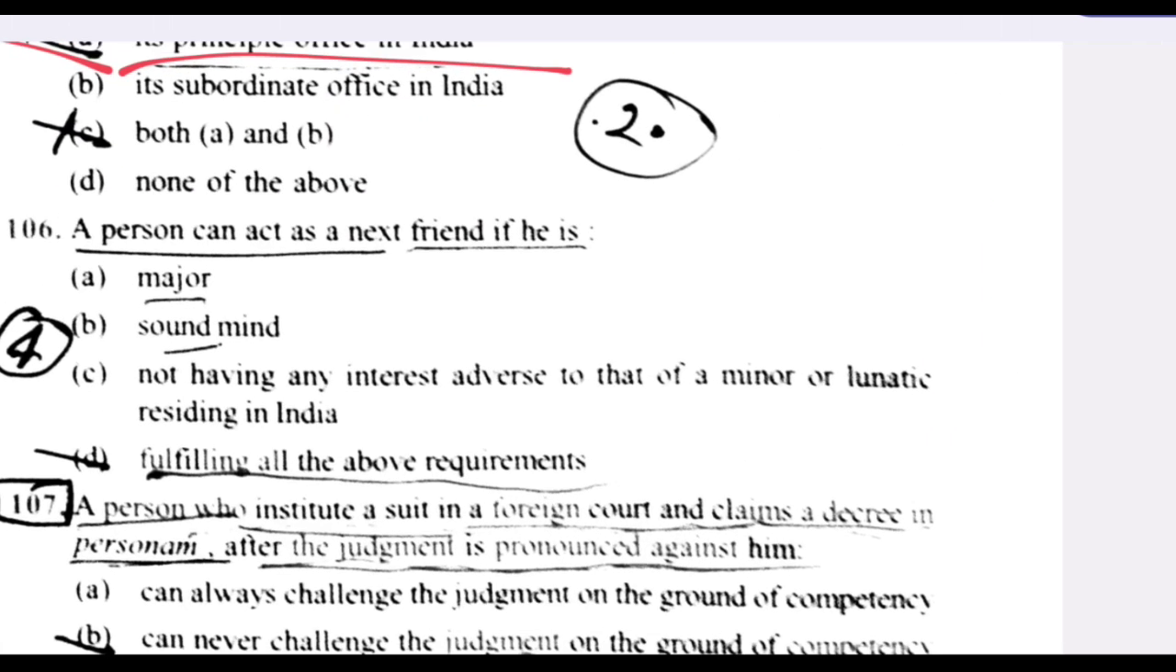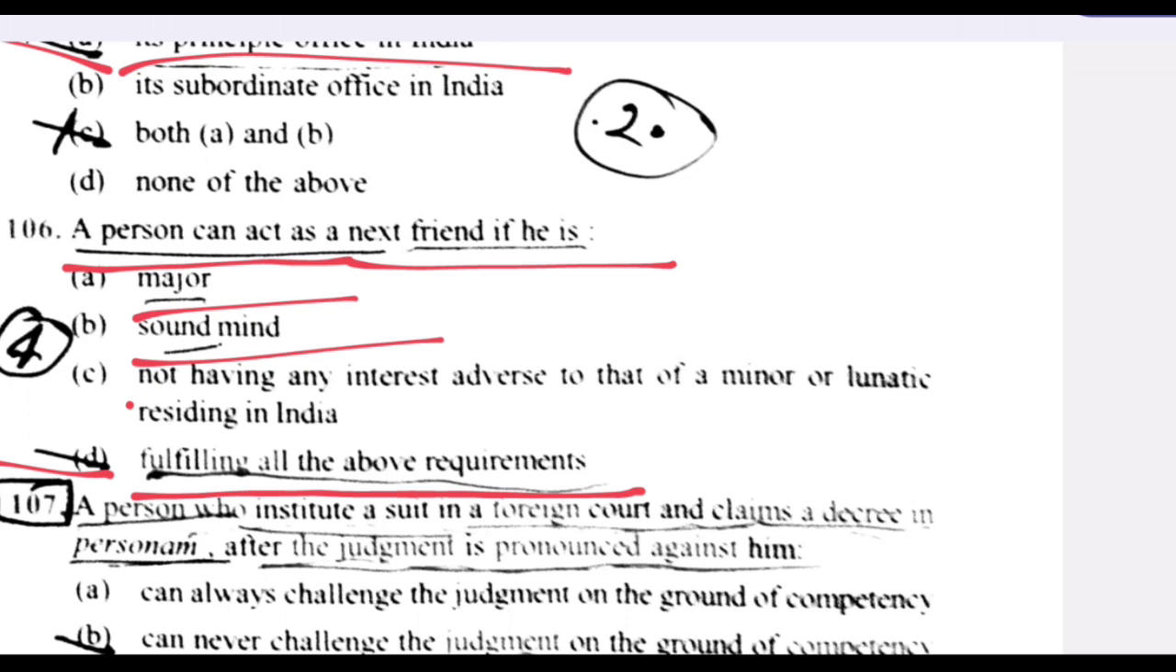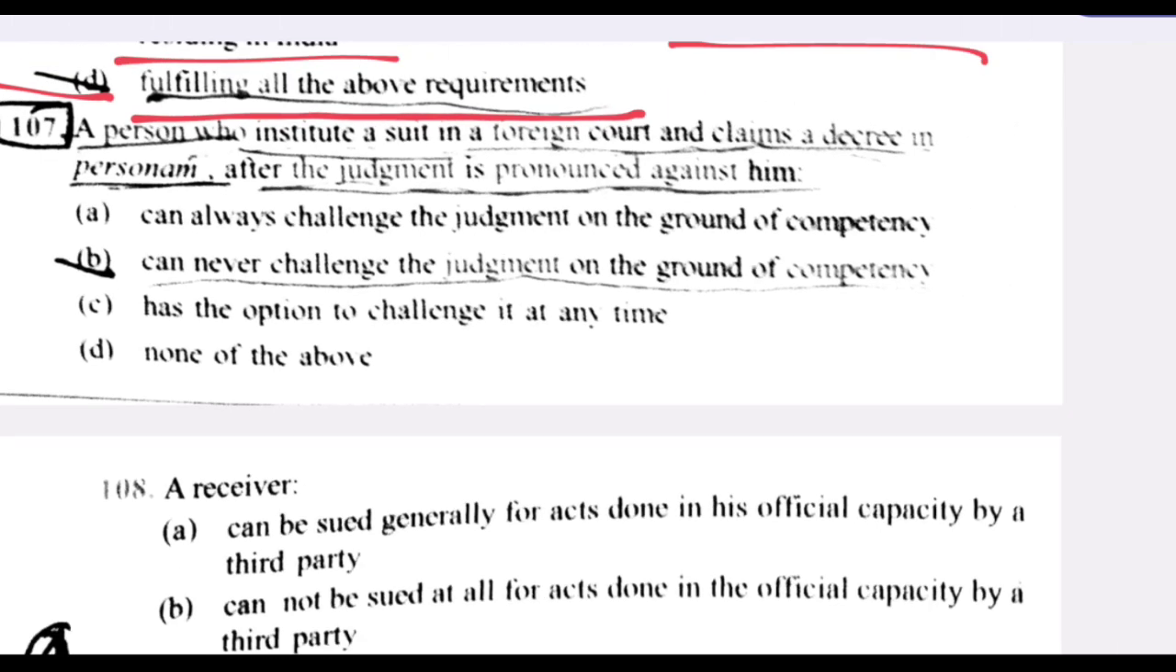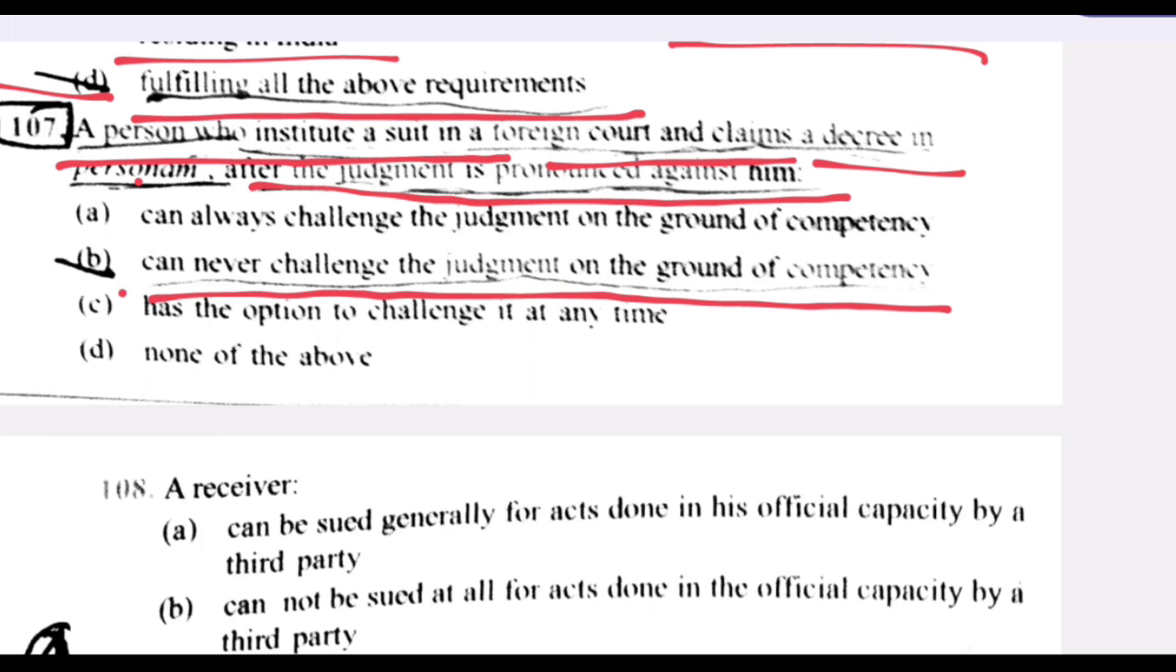Next question. A person can act as a next friend if he is fulfilling all the above requirements. D is the right answer. Major, sound mind, not having any interest adverse to that of a minor or lunatic, residing in India. Next question. A person who instituted a suit in a foreign court and claims a decree in personam, after the judgment is pronounced against him, can never challenge the judgment on the ground of competency. B is the right answer.